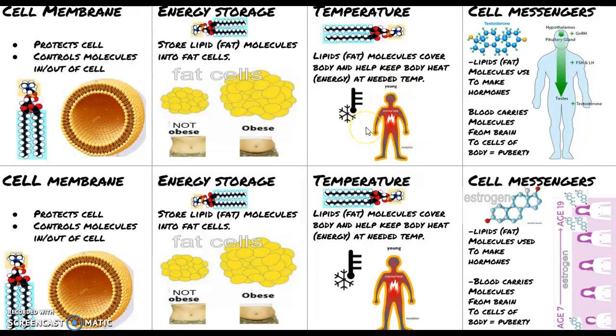Also, lipids and fat molecules we eat are used as cell messengers. When they get digested into molecules, we can use them, like in this example, hormones, like when you go through puberty. And the same for the women. So you have the testosterone hormone, and we make that in our cells from the lipids we eat. And same for estrogen. Estrogen is a lipid molecule. Estrogen helps females develop into adult maturity, just like it does for men, straight to the testes or ovaries or breast area.